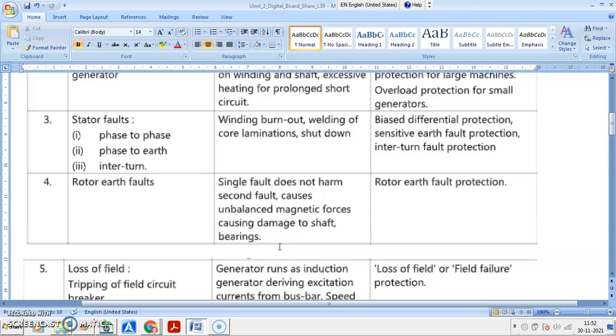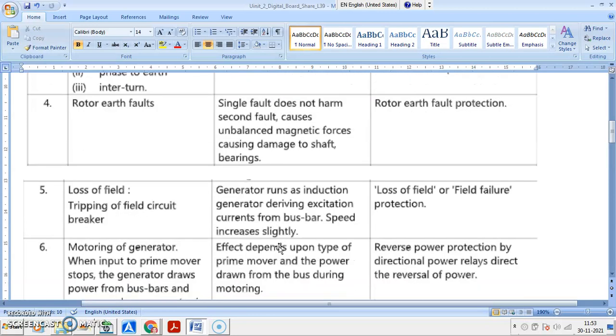That rotor earth fault, a single fault, does not harm the generator, but you may have multiple faults. A second fault causes unbalance, and unbalance of magnetic force causes damage to the shaft. Means there are chances of damaging the shaft by colliding over the stator, and you may have rotor damage. So rotor earth fault protection is provided for protection against rotor earth fault.